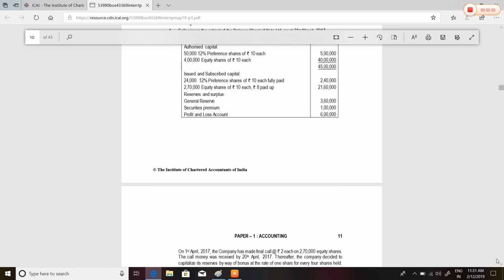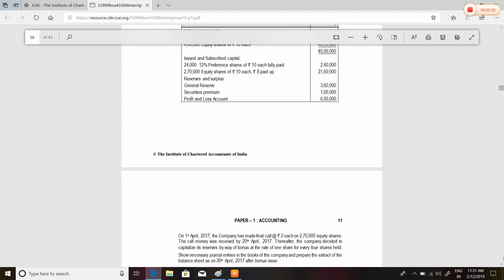Just see, the company decided to capitalize its reserve by way of bonus shares at the rate of 1 share for every 4 shares held. Now see, how much is the number of equity shares? 2,70,000.